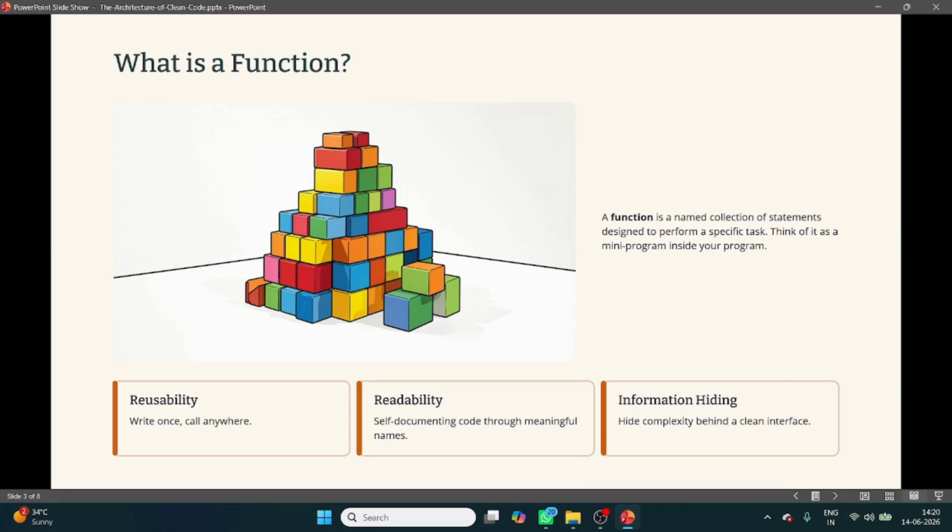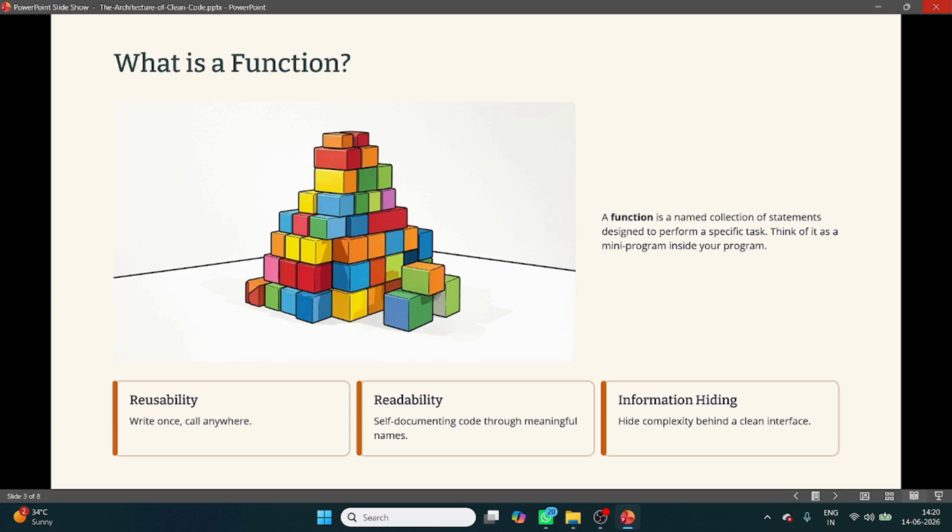A function is a small mini program. Here you can see multiple blocks, right? After merging all blocks, I can make a large building, a large program, anything, right? So in a large program, a mini program is called a function.